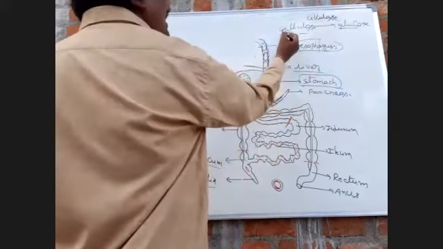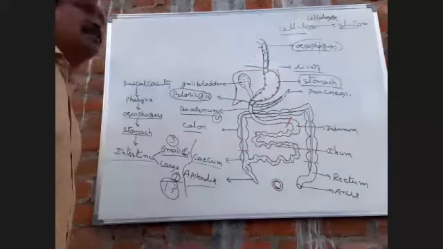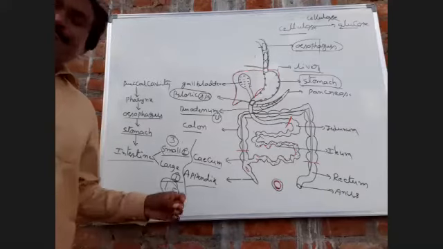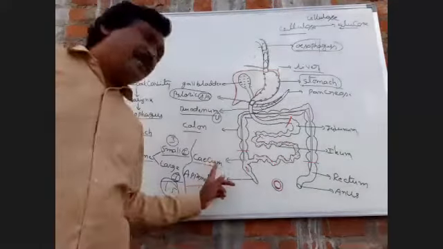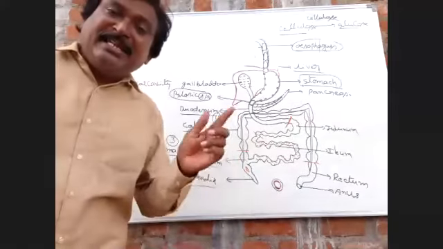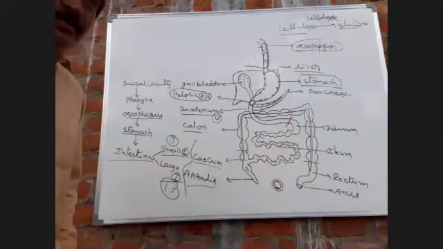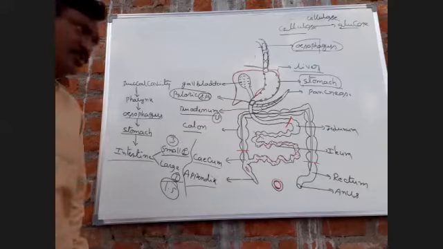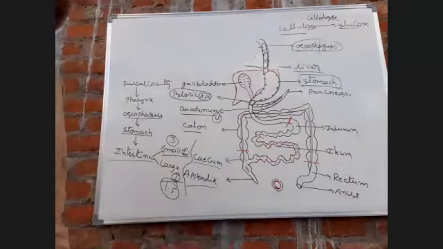So cellulose digestion occurs in the cecum, the anterior part of the large intestine. This is the total concept about the gut or alimentary canal.